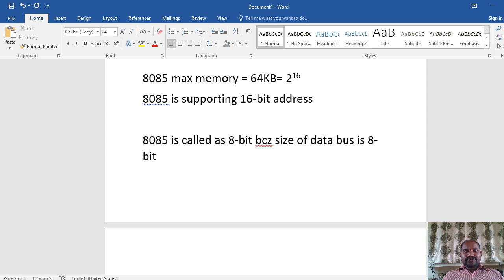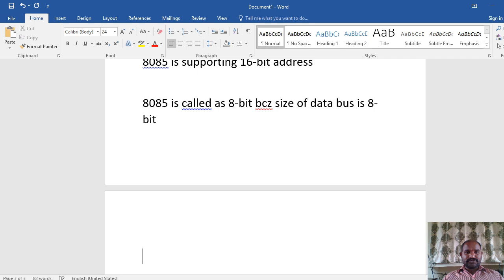So the 8085 microprocessor is called an 8-bit microprocessor because the size of the data bus supported by the 8085 is an 8-bit data bus. And what is the maximum memory that can be accessible by the 8085? It is 64K. So only 2 points you are supposed to know. One is the memory size.